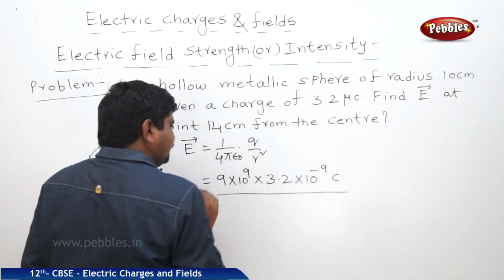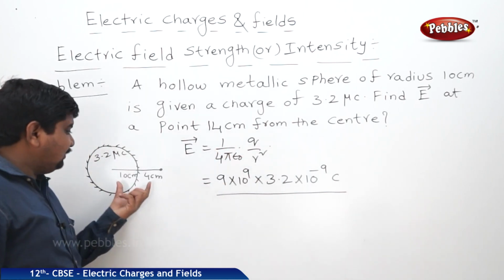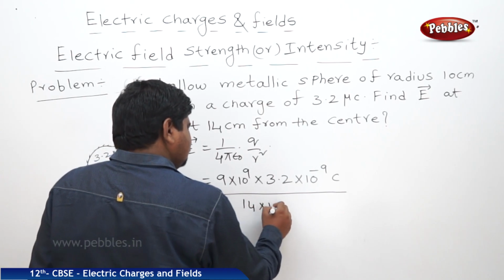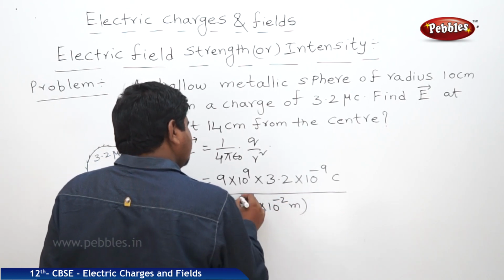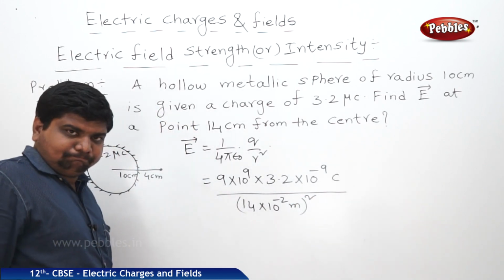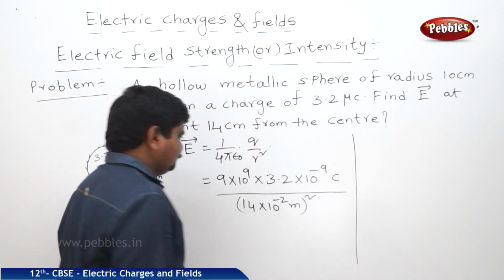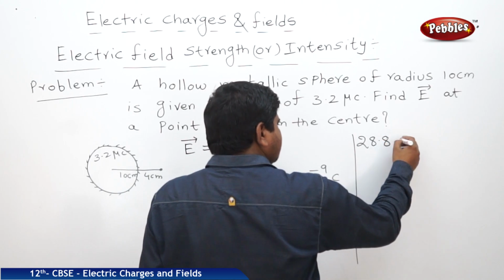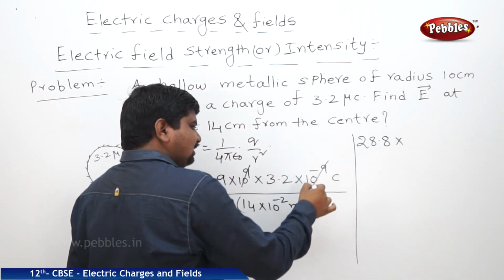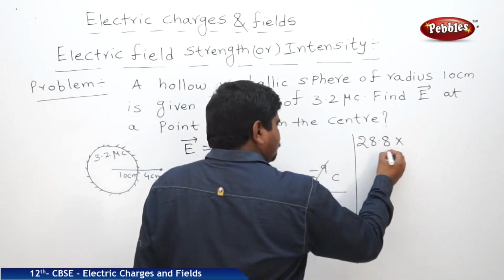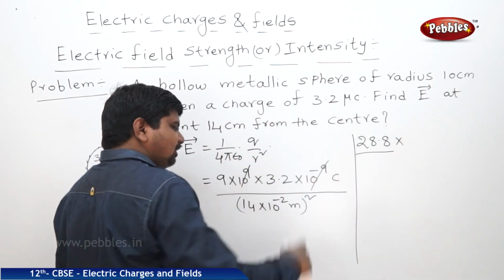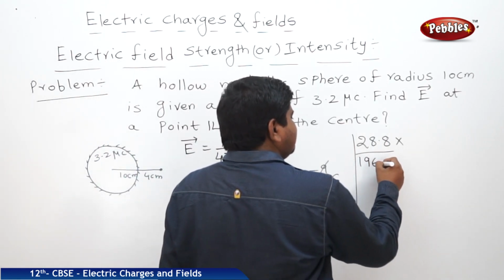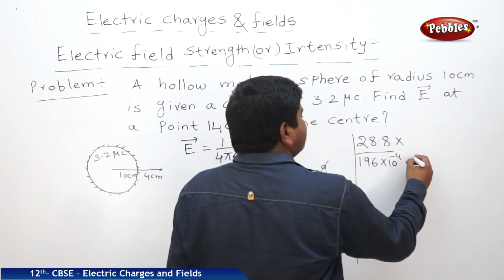coulombs by, at what distance we should find out the E bar? At 14 centimeters from the center of the sphere. 14 centimeters means 14 into 10 power minus 2 meters whole square. Now please see the solution. 9 into 3.2, 28.8 into 10 power 9 and 10 power minus 9 cancel out, whole divided by 14 into 10 power minus 2 meter whole square. 14 square is 196 into 10 to the power of minus 4 meter square.